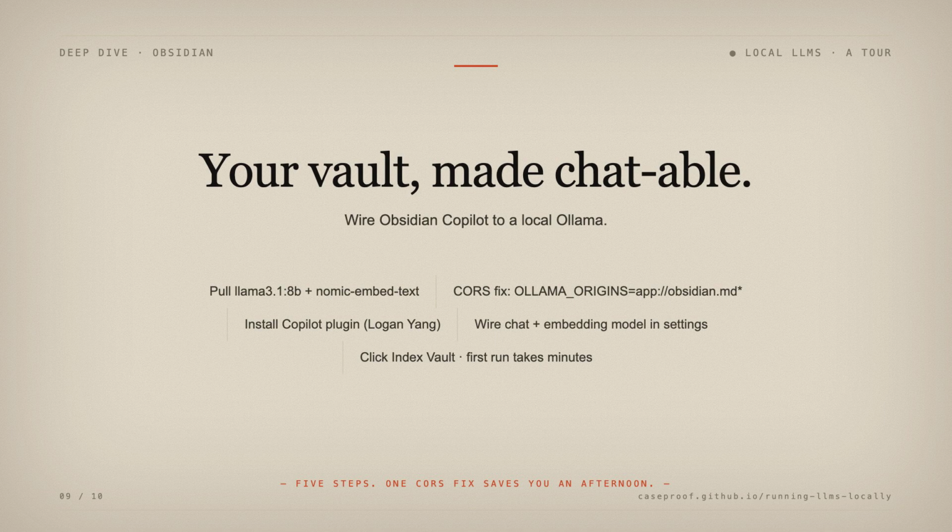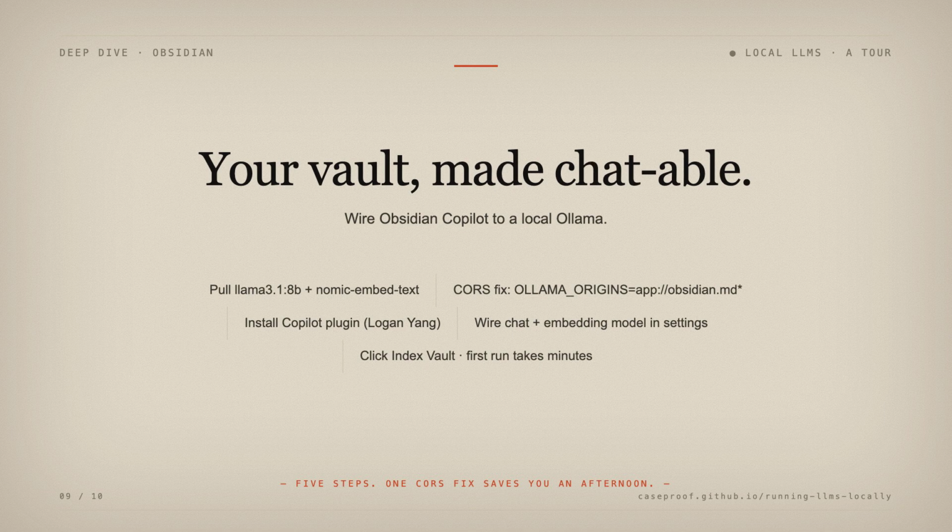5 steps, beautifully finite. Install Ollama. Pull a chat model and an embedder. Set the origin. Install Copilot inside Obsidian and point it at localhost. Index your vault. Then ask it something only your notes would know.